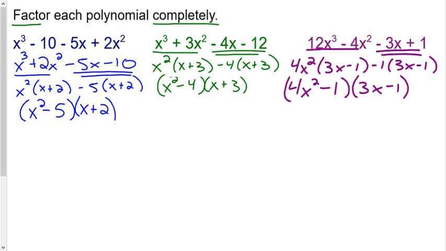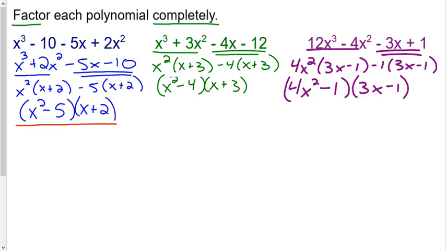And what we're looking for is when we have a power other than 1 on our variables. So whenever we have a squared term or a cubed term, for us it's going to be a squared term. Does it factor further? Is there more factoring we can do? So we're looking for, is it a difference of squares? So when I look at the first one here, we've got x squared minus 5. Is it subtracting? Yes. Is 5 a perfect square? No. Since one of my answers is no, that means that problem does not factor further. In other words, we're done.